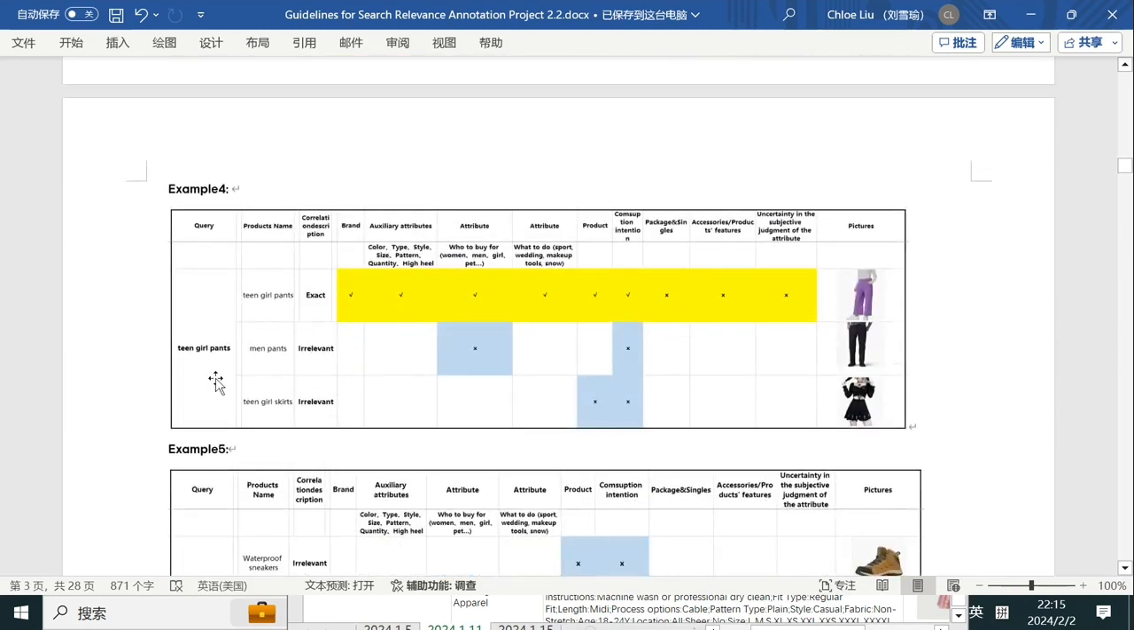And next one, the query here is teen girl pants. So the picture here apparently, this pair of pants are for teen girls, and they are pants. So fully meets all the requirements.